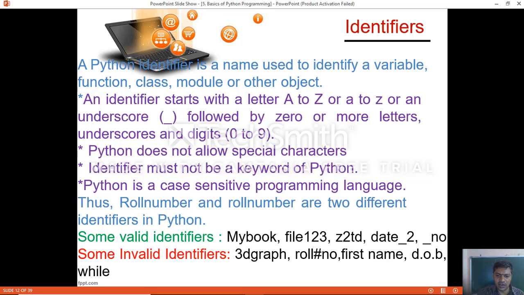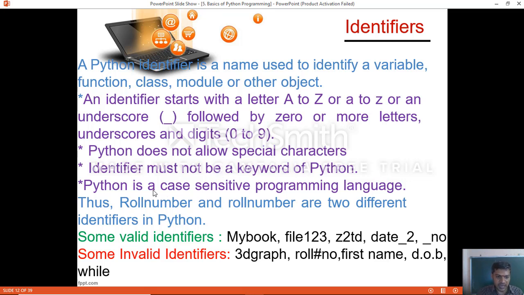Python does not allow special characters other than alphabets, underscore and digits 0 to 9 in your variable or constant name. The identifier must not be a keyword of Python.